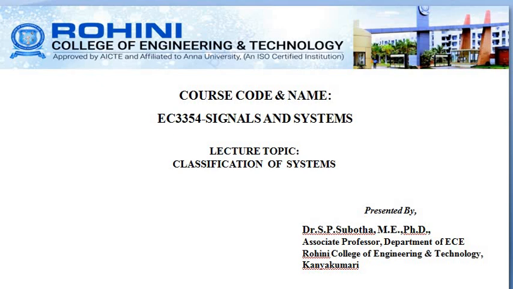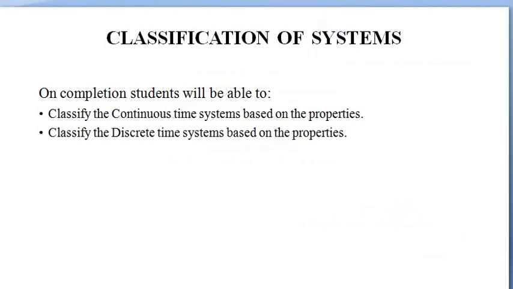Dear students, now we are going to see the course Signals and System. Under that, the topic is Classifications of System. Upon the completion of the course Classification of Systems, the students will be able to classify the continuous time systems based on properties and able to classify the discrete time system based on the properties.